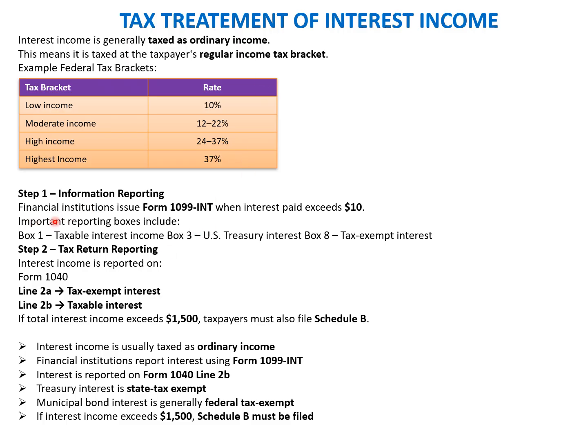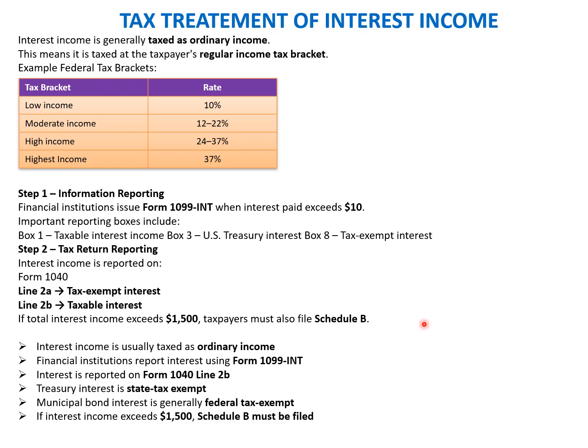A financial institution issues form 1099-INT when interest paid exceeds $10. Important reporting boxes include box 1, which is taxable interest income, box 3, which is US Treasury interest, and box 8, which is the tax exempt interest. For return reporting, the interest income is reported on form 1040, line 2A, which is the tax exempt interest, and line 2B, which is the taxable interest. If total interest income exceeds $1500, the taxpayer must also file Schedule B.